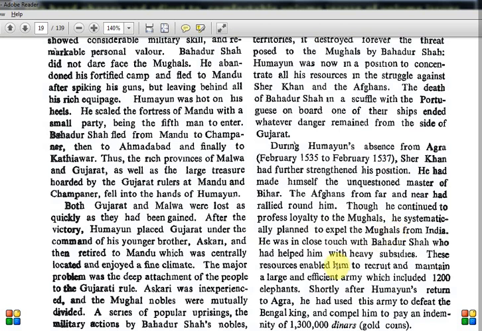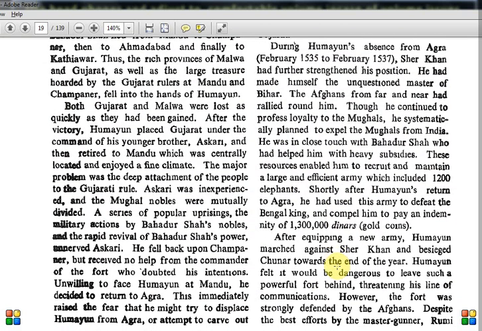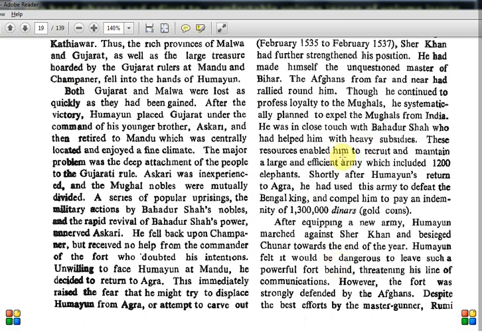He was in close touch with Bahadur Shah, who had helped him with heavy subsidies. These resources enabled him to recruit and maintain a large and efficient army, which included 1,200 elephants. Shortly after Humayun's return to Agra, he used this army to defeat the Bengal king and compelled him to pay an indemnity of so many lakhs of dinars. Dinar is a gold coin. So this kind of term only you need to remember. Who killed whom is just to understand the story and also for history optional students. From the prelims perspective, we just need to know these terms or the chronology of who came after whom.